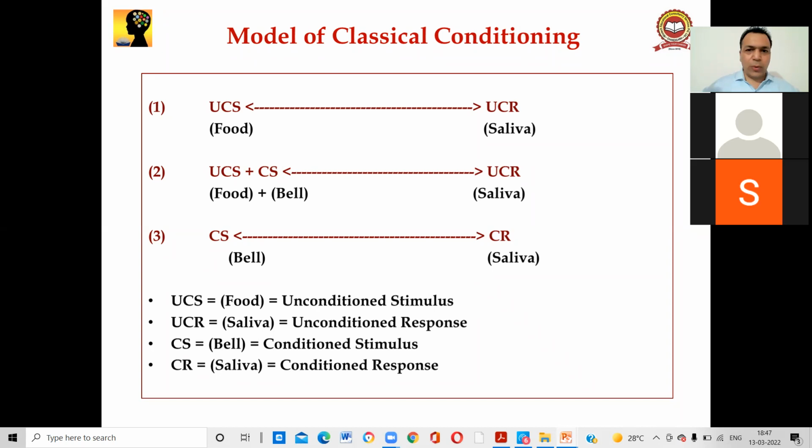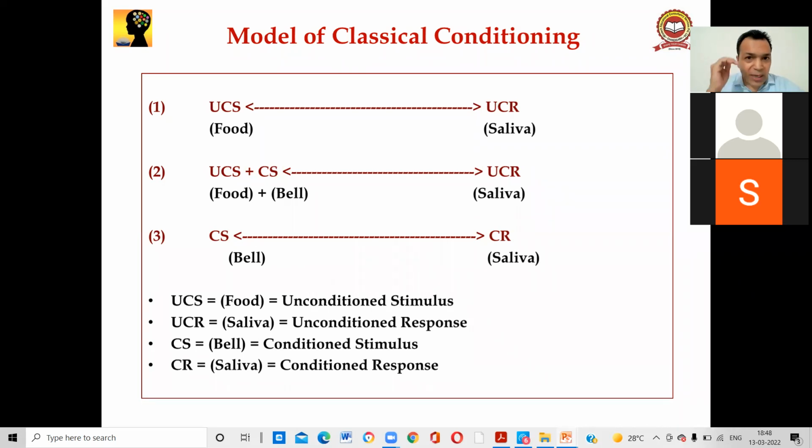I will explain it to you. First, I take one example. What happens when you are hungry, when you have an appetite for food? Automatically, sometimes saliva comes into the mouth. When we immediately see the food and we are hungry, having done a lot of work, then ultimately when we see the food, saliva starts coming into our mouth also, right? So food is an unconditioned stimulus, and there is no conditioning.